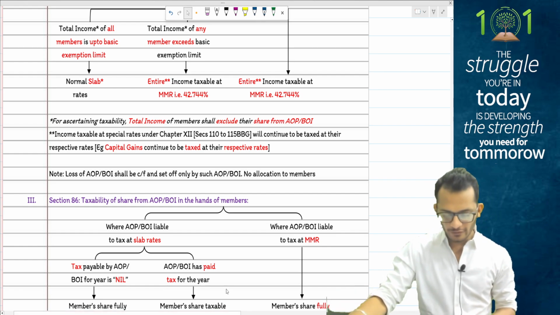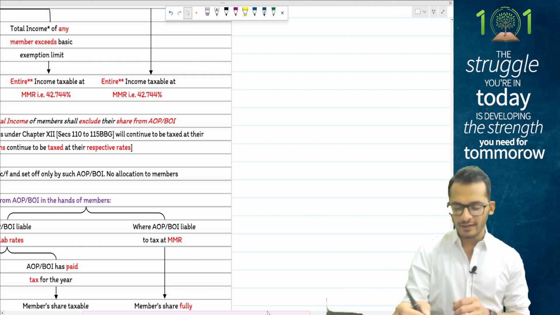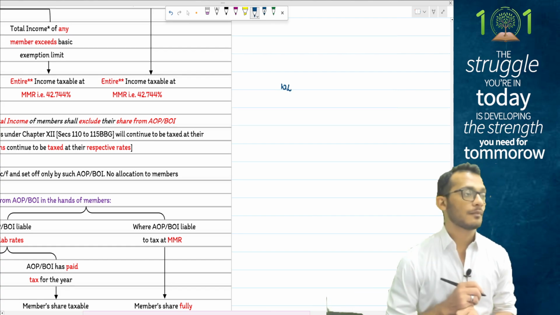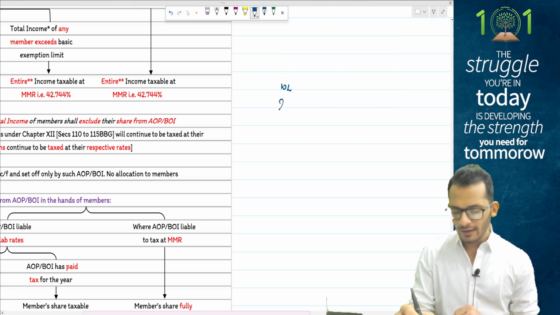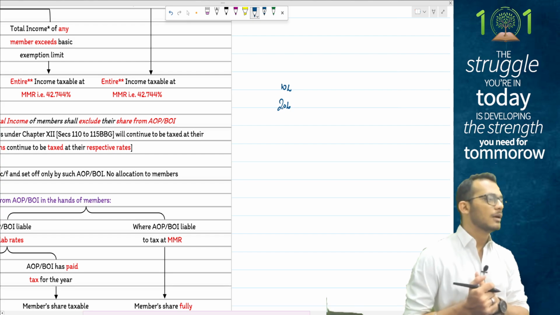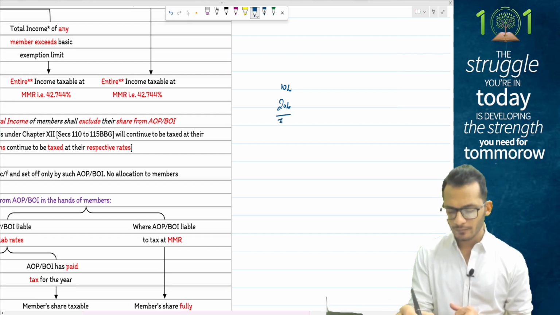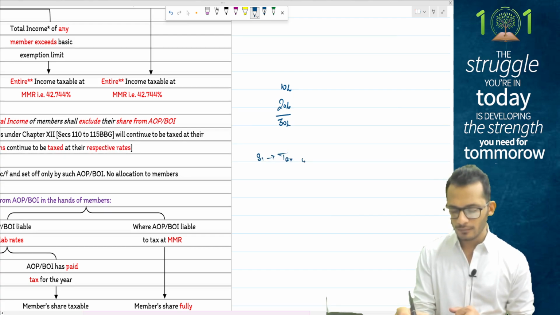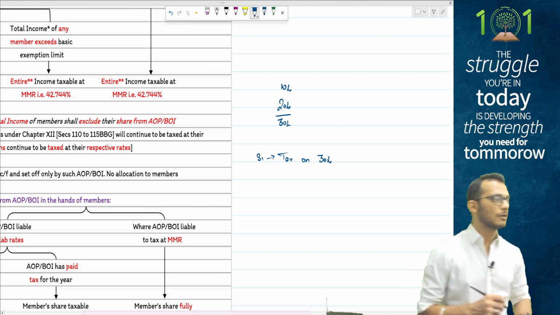For example, people, if a question says that you have received, let's say, 10 lakh rupees from AOP, and you have 20 lakh rupees of your personal income, your total income becomes 30 lakhs. First step, compute tax on the whole 30 lakhs.